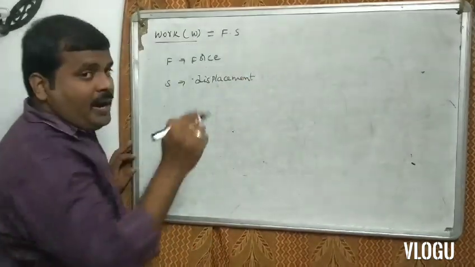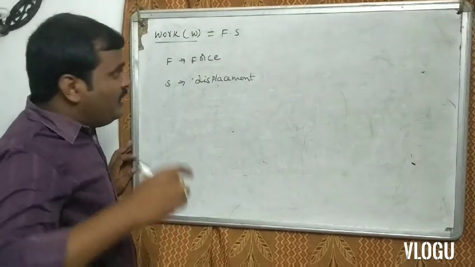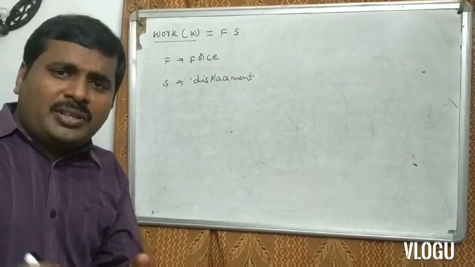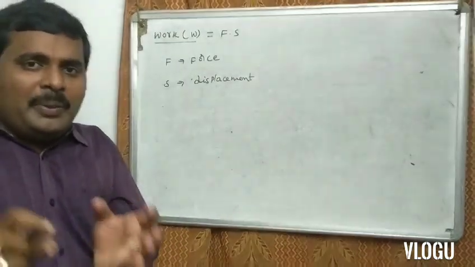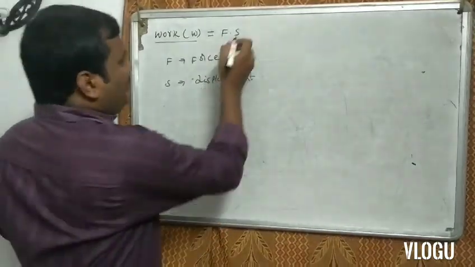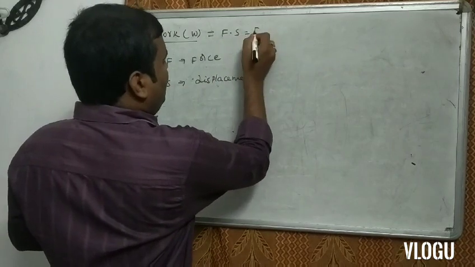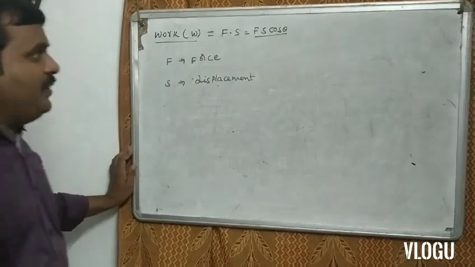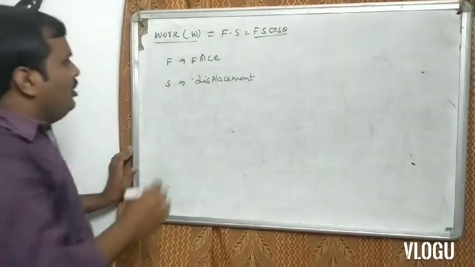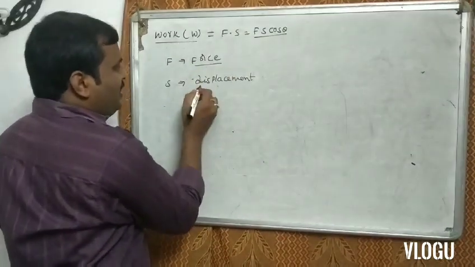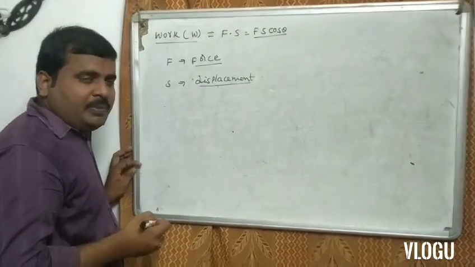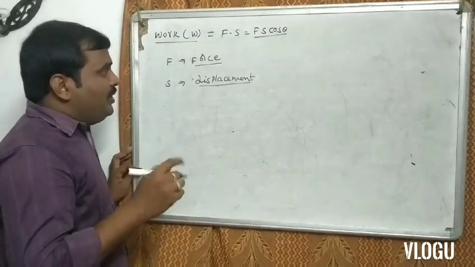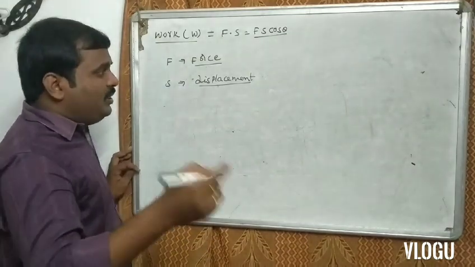Repeat again. Work is denoted by W. What is the mathematical formula of W? W is equal to F into S, that is equal to F dot S, that is equal to Fs cos theta. So W is equal to Fs or Fs cos theta. F is nothing but force, and S is nothing but displacement.